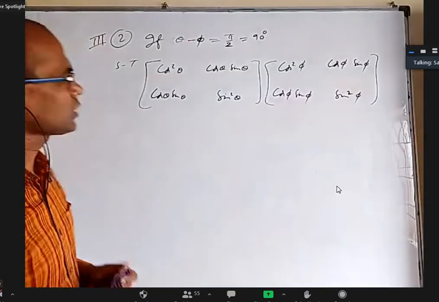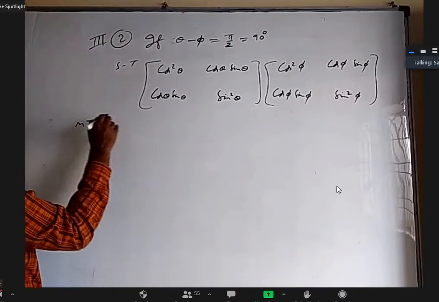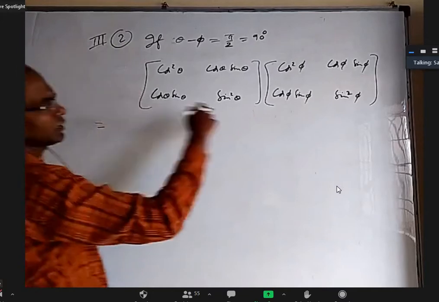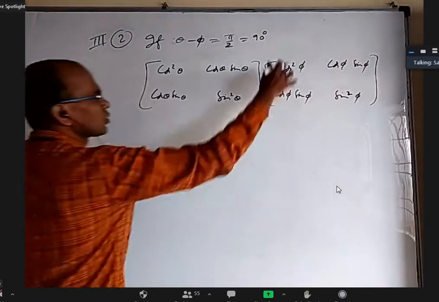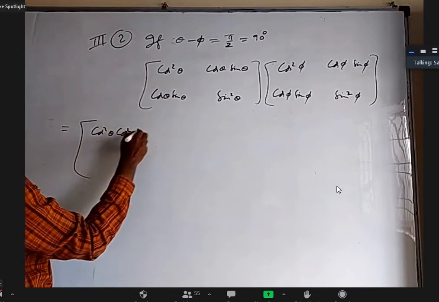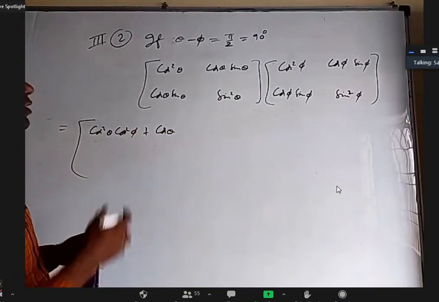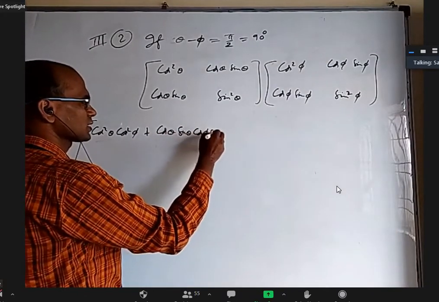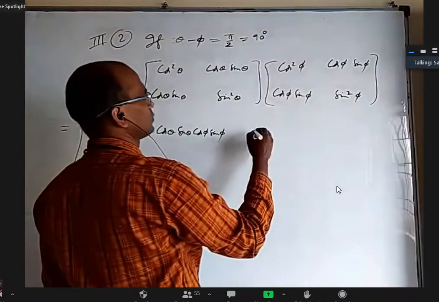Okay. Now there are two ways I want to do it. Method 1, let us really multiply them. Okay. So remove this, show that I have to prove null. Really multiply them. First row into first column. Cos square theta cos square phi plus, actually I wanted to skip this exercise, but anyway you tried and discussed it. Cos theta sin theta cos phi sin phi. Next, first row into second column.